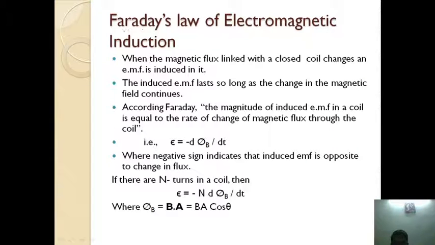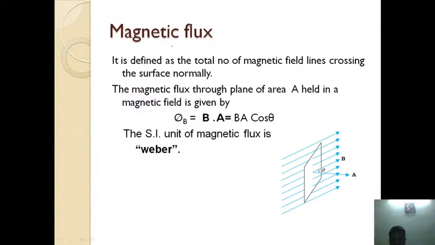Next topic is Faraday's law of electromagnetic induction. Before going to discuss Faraday's law of electromagnetic induction, we have to know what is magnetic flux. We have discussed electric flux in the electrostatics chapter. Electric flux is nothing but the total number of electric field lines passing through the surface perpendicularly. Similarly, the magnetic flux is defined as the total number of magnetic field lines crossing the given area normally.